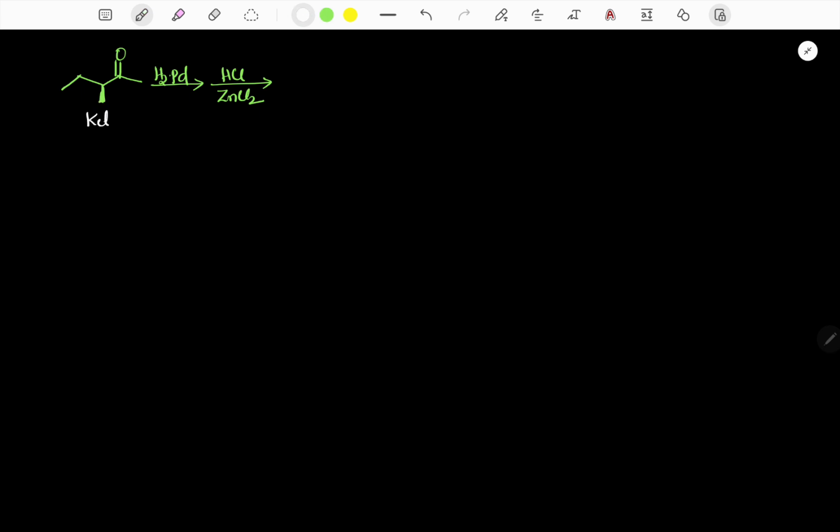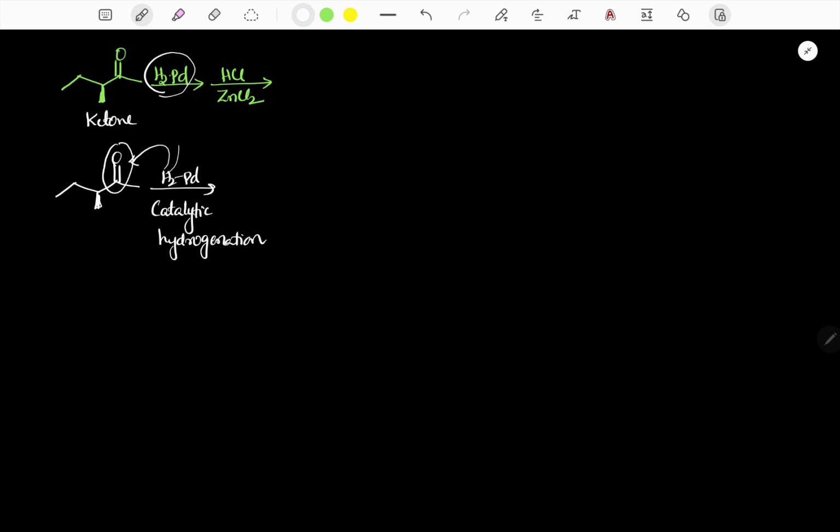It is a ketone treated with H2/Pd. When a ketone is treated with H2/Pd, this reaction is catalytic hydrogenation. In catalytic hydrogenation, H2 will approach the ketone from above the plane or from below the plane. Therefore, we get the corresponding products.